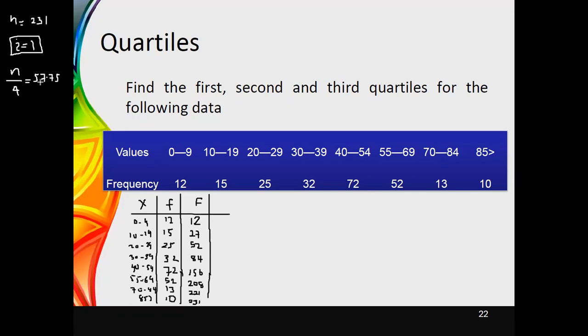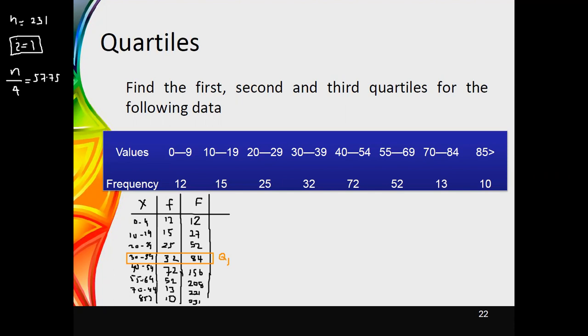You can see that the class from 30 to 39 contains this, because 57.75 is beyond 52. Therefore, this is the first quartile class.